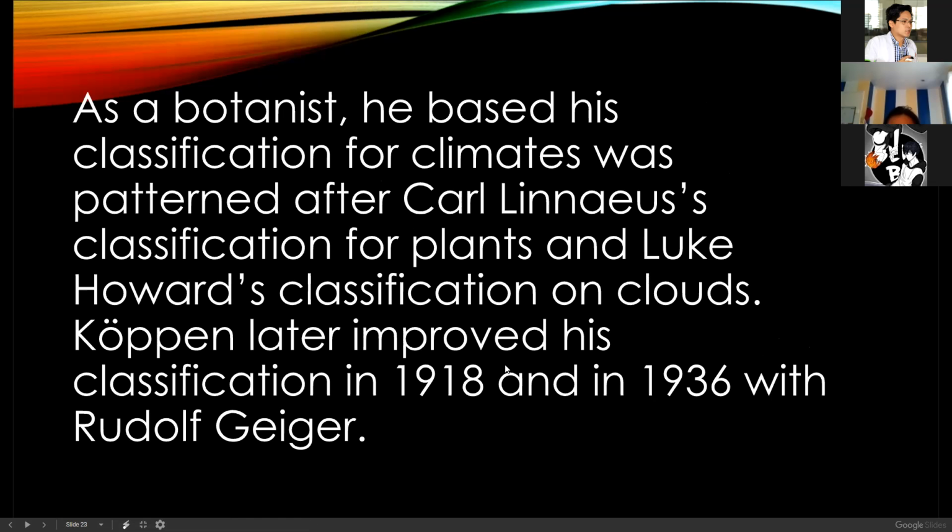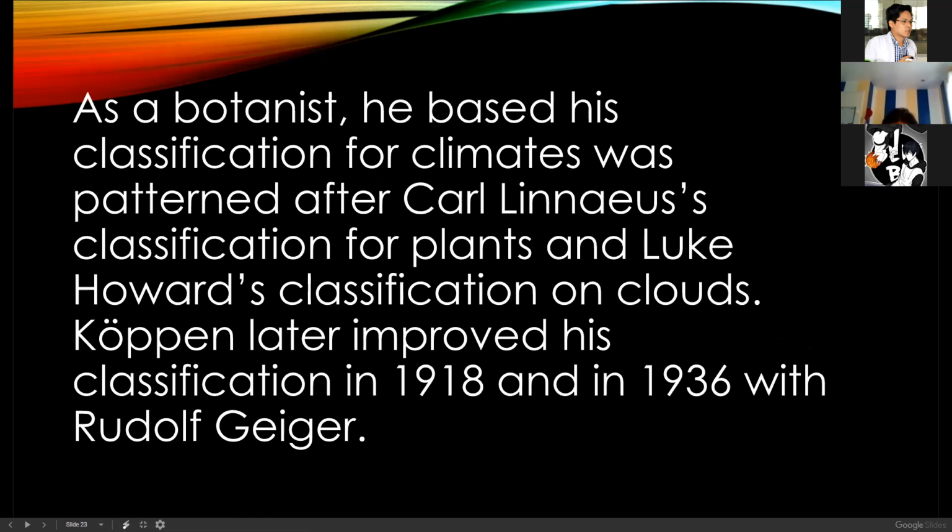As a botanist, remember that this Koppen is a botanist. He based his classification for climates on Carl Linnaeus' classification for plants and Luke Howard's classification of clouds.